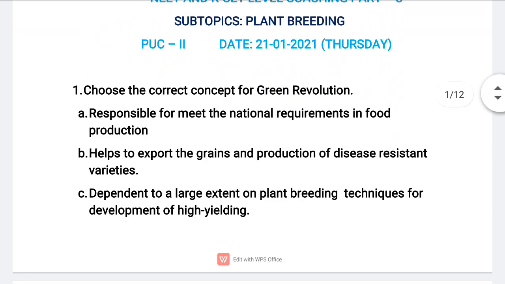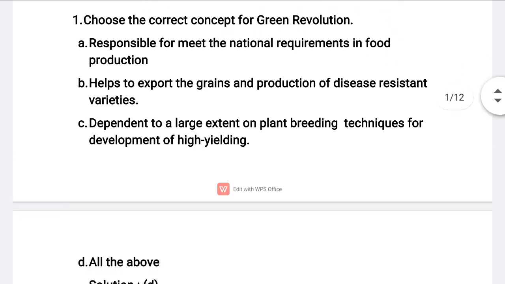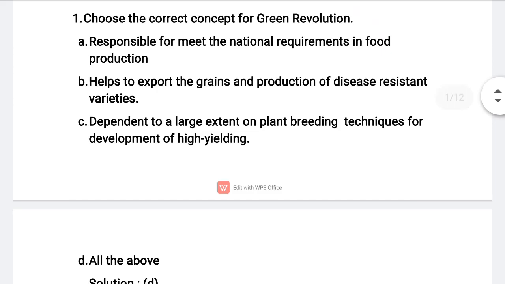Choose the correct concept for green revolution. Here there are four options. Let us see which is the correct one. Option A, responsible for meeting the national requirements in food production. Option B, helps to export the grains and production of disease resistance varieties. Option C, dependent to a large extent on plant breeding techniques for development of high yielding varieties. So the correct answer for this question is option D, all the above.